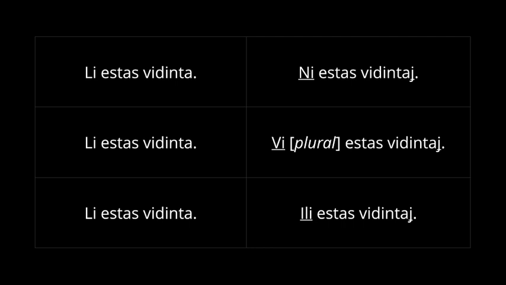So, he had seen is, or he has seen is, li estas vidinta, but we have seen is ni estas vidintaj. If you're saying vi, meaning a plural you, then again, vi estas vidintaj, and they would be ili estas vidintaj. So if you're using a plural subject, just make sure you pluralize the participle as well.